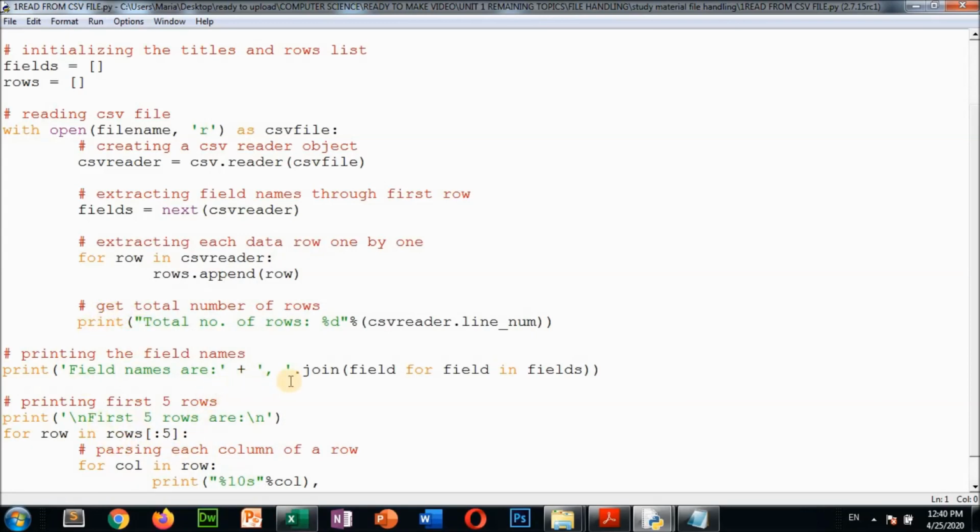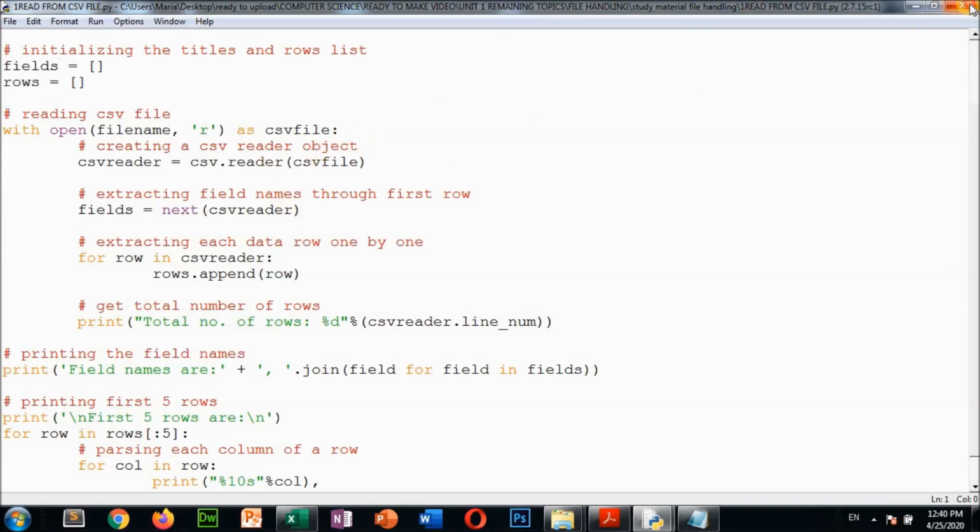Field names: ', '.join(fields), printing the field names, to display the field names. Which function is used for what, everything is written here as a comment, so you can read from this comment section and understand everything automatically. Okay, so like this we can read from a CSV file.